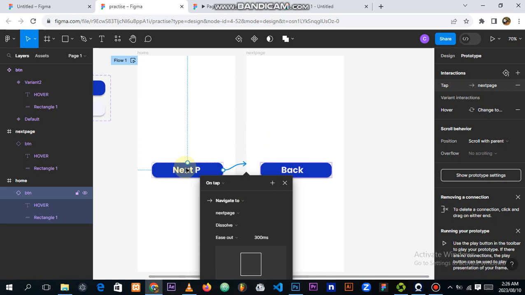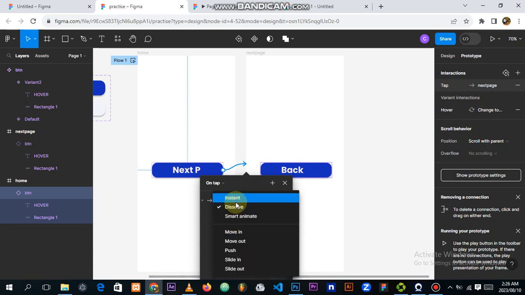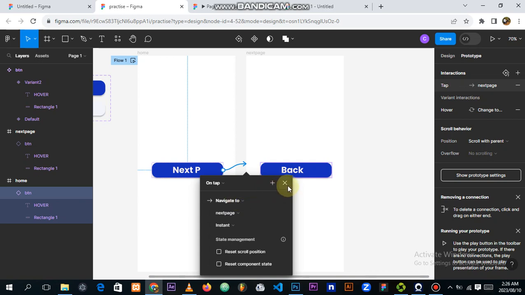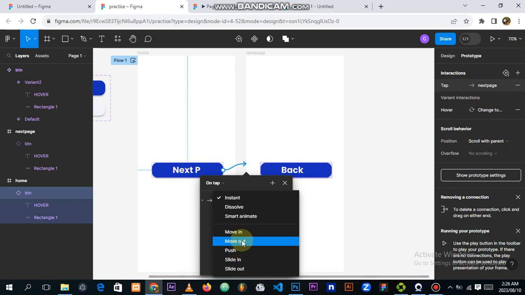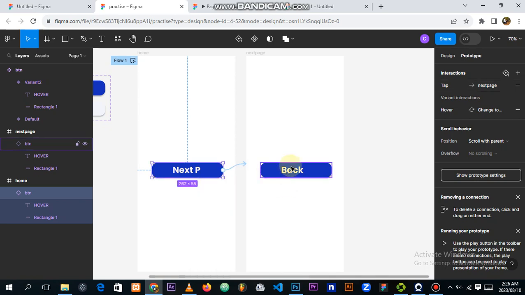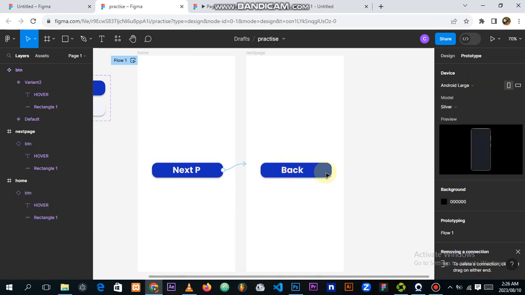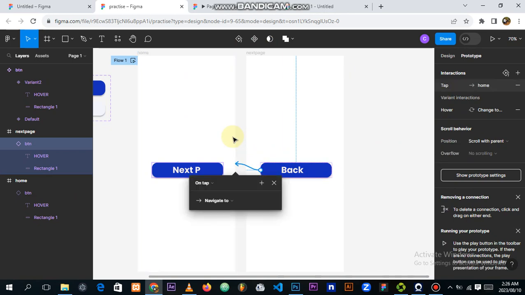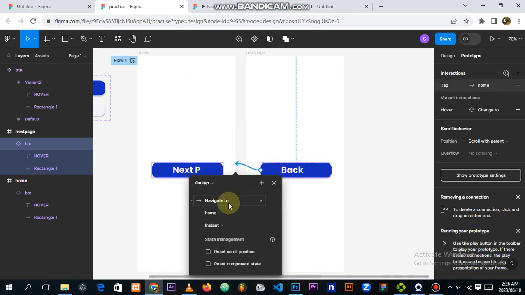on tap, because I want that when I click it goes to the other page, I choose on tap. So navigate to next page, yes, but I don't want to dissolve, I want instant. It means when I tap, I want it to go to the other page. I could choose push and so on, but I like instant. So when I go back and hover, click anywhere, and then hover on this back button, I drag it to where back goes, and a window appears and I say on tap, move to home, instant.